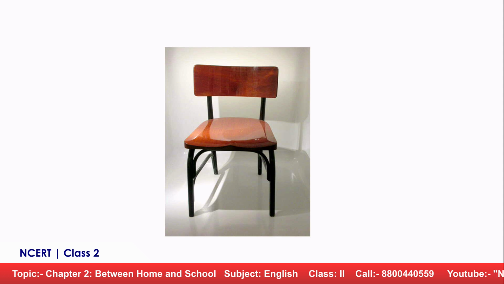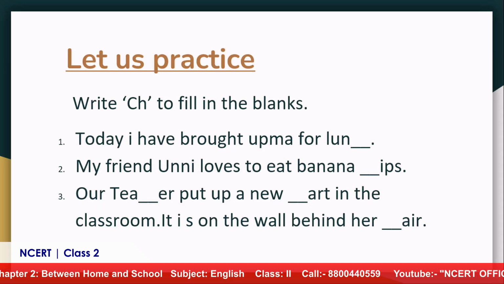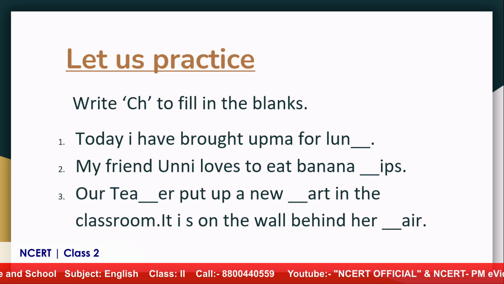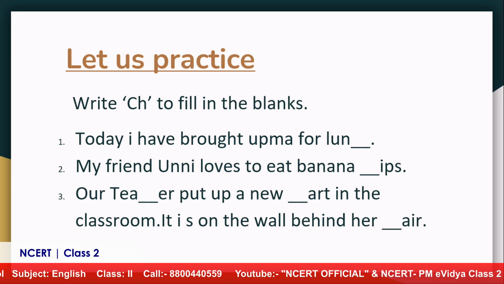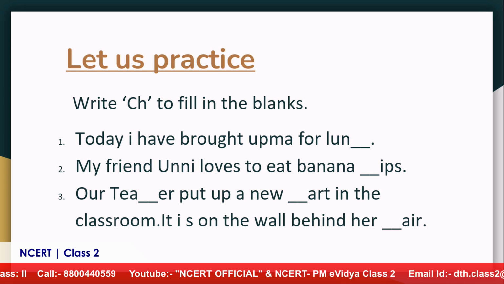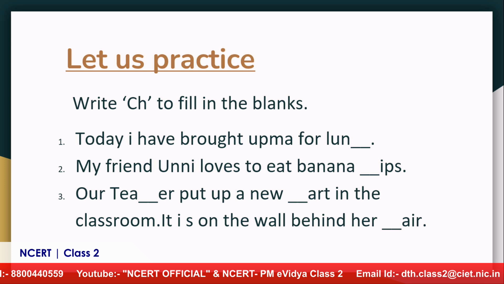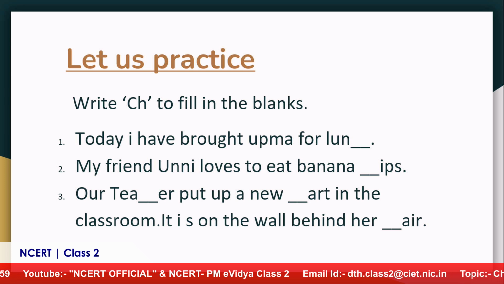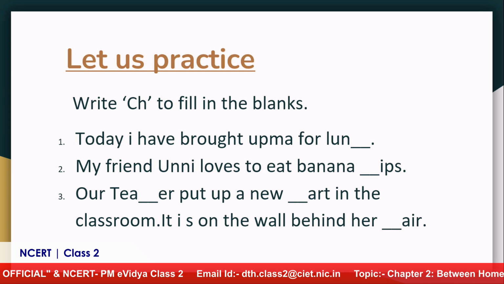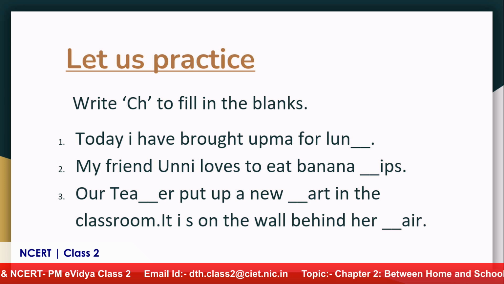Okay. So we got to know about ch. Dear children, ch is a digraph. And what is a digraph? Ma'am, why is it important? Sure, I'll tell you. Let me first tell you what is a digraph. A digraph is a combination of two letters which combined together give one sound. So C and H, when they are combined together, give the sound of ch.